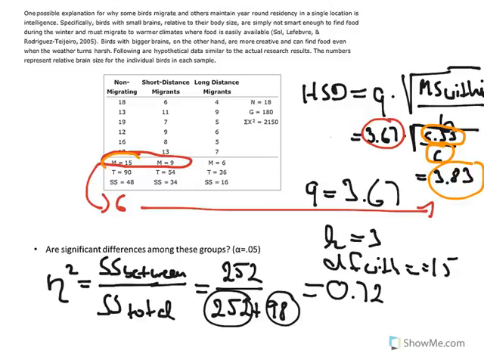Then we look at the difference between the first one and the third one. So that's 15 minus 6. That's 9 years. Also, that is significant because it's larger than our value again.